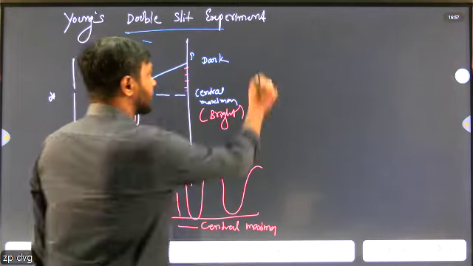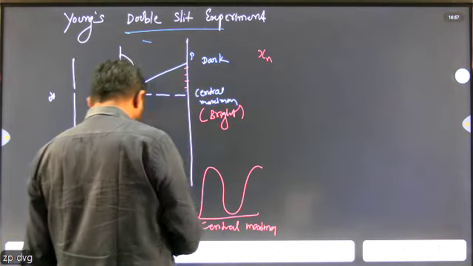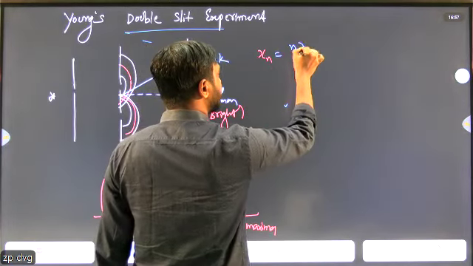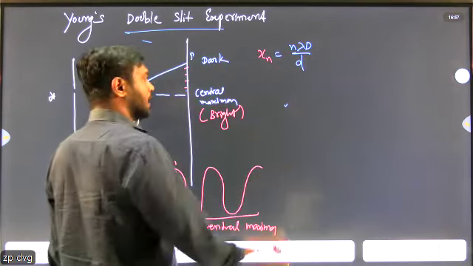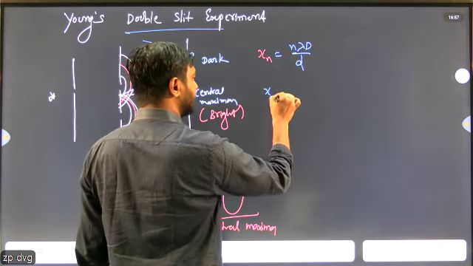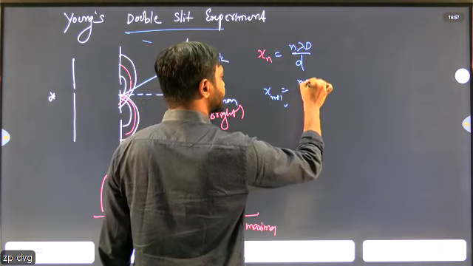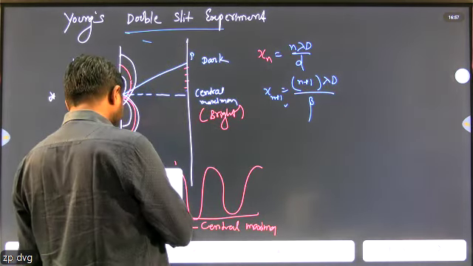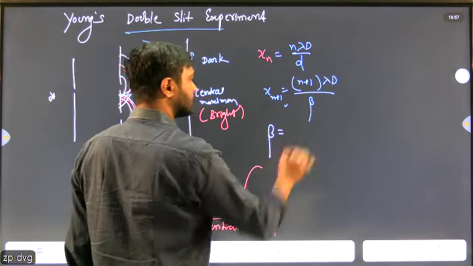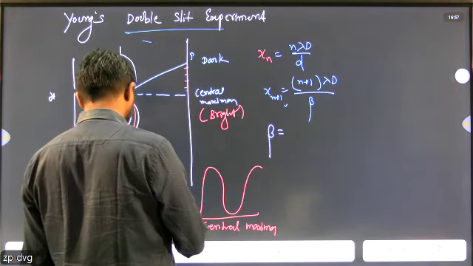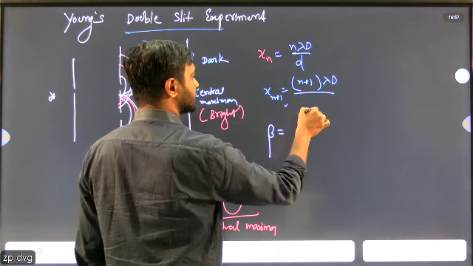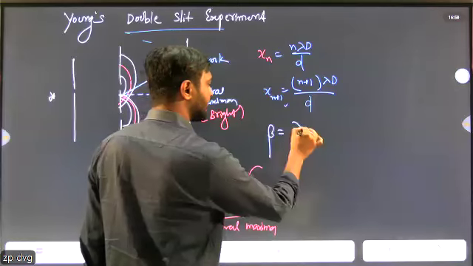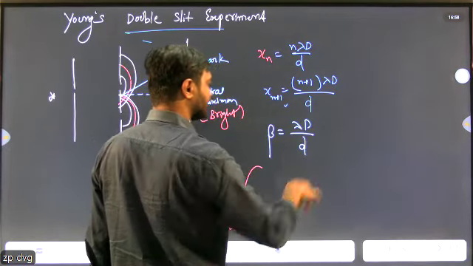And what is the expression for the distance of the nth bright fringe? So this is the main important concept. Xn equals n lambda D by d. And second one is n plus 1 lambda D by d. The fringe width beta equals lambda D by d.